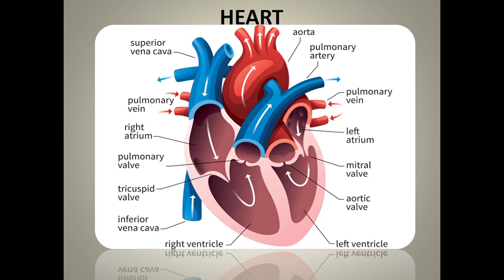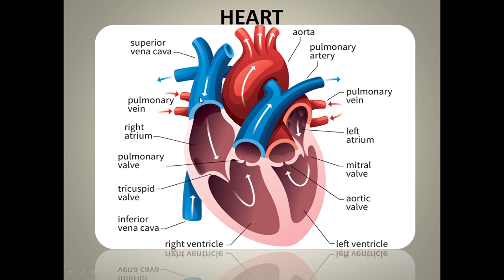Okay, so here you can see the deoxygenated blood. Pay a bit of attention here. We'll start with the right side.